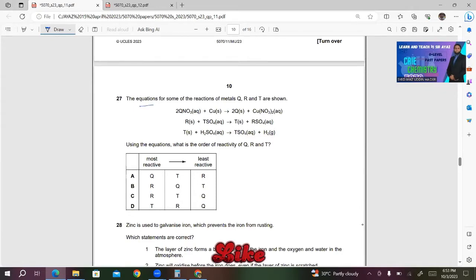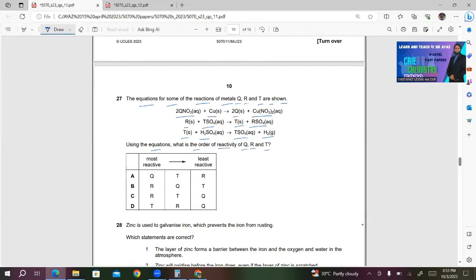27. The equations for some of the reactions of metals Q, R, and T are shown. These are the reactions. 2QNO3 plus Cu gives 2Q plus Cu(NO3)2. R plus TSO4 gives T plus RSO4. T plus H2SO4 gives TSO4 plus H2. Using the equations, what is the order of reactivity of Q, R, T?